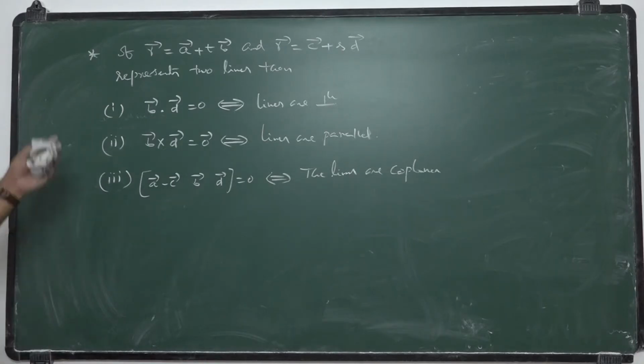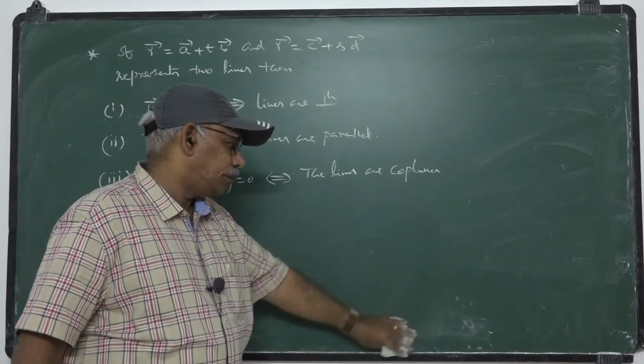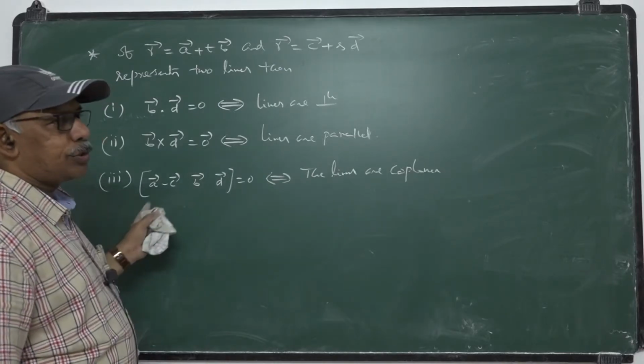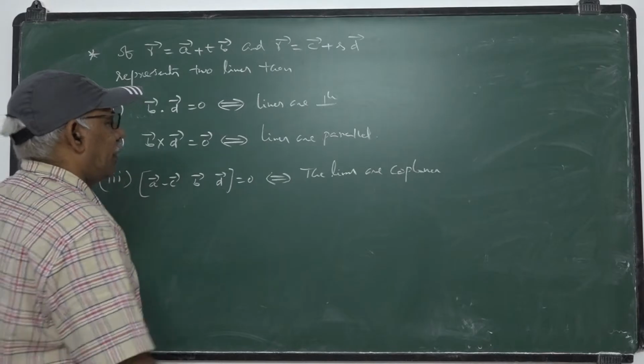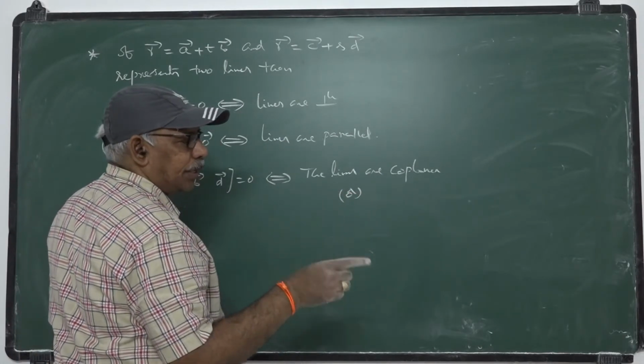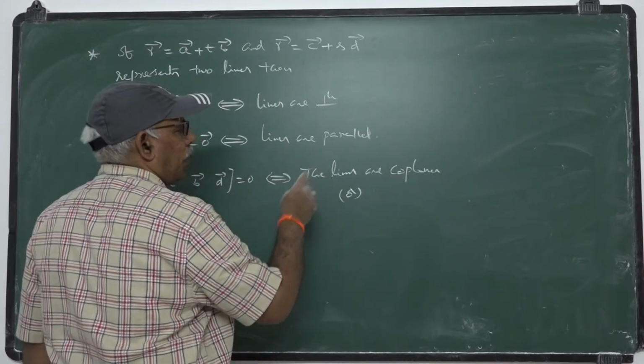Condition for coplanarity of the given two lines: box A bar minus C bar, B bar, D bar is 0. Okay. This is the condition for coplanarity of the two lines. This is also the condition for the lines to be intersecting, or intersecting lines in three-dimensional geometry. Intersecting lines are always coplanar.